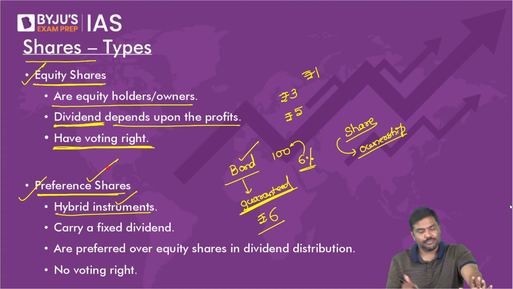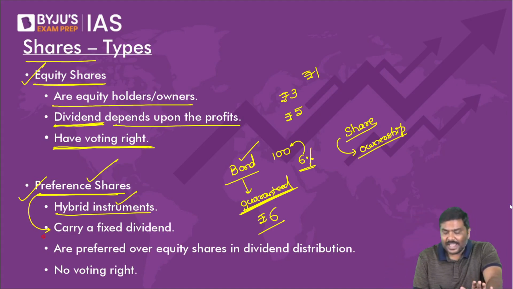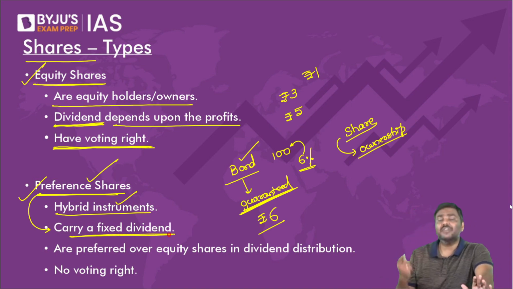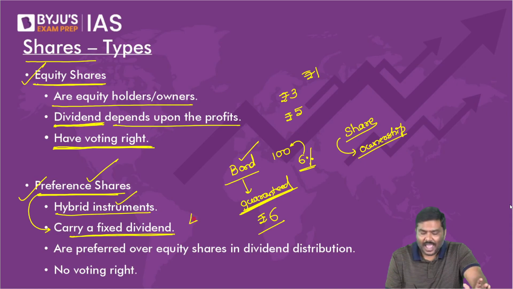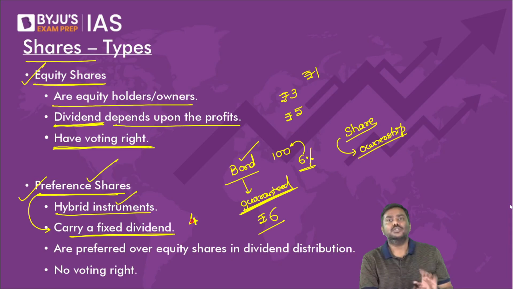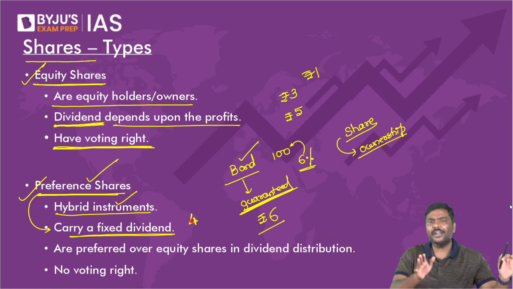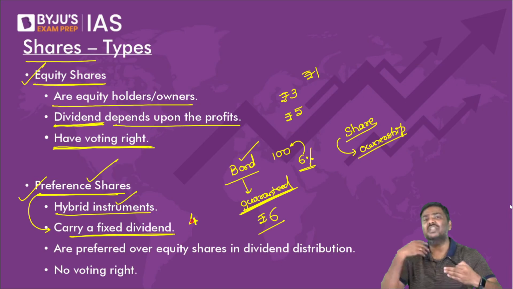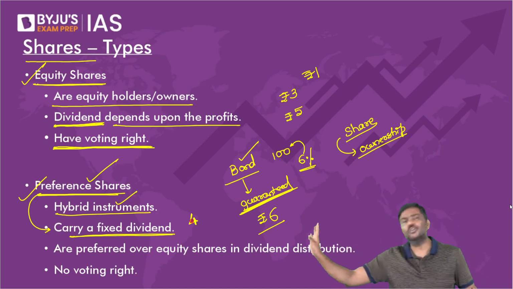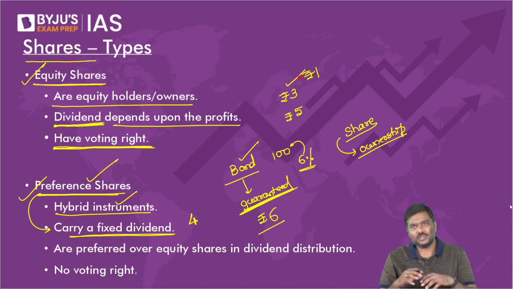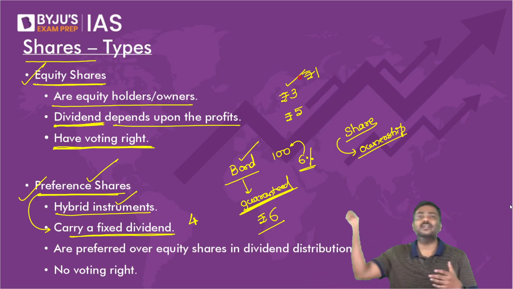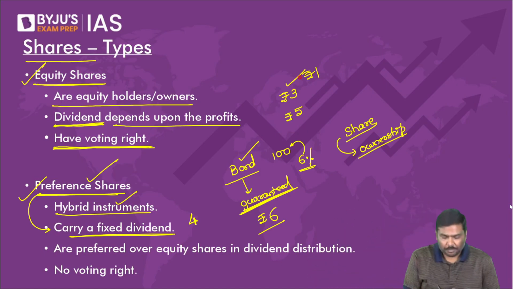But please understand this. In case of preference share, they will carry fixed amount of dividend. Fixed means what? Annually, let's say 4 rupee. From 1 year to next year, out of profit, how much dividend will you get? You will keep on getting 4 rupee every year. Whereas in case of equity, there is no guarantee how much dividend you will get. You might get 3, you might get 4, you might get 5, you might get 8 also.